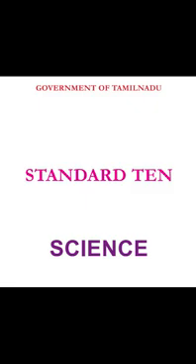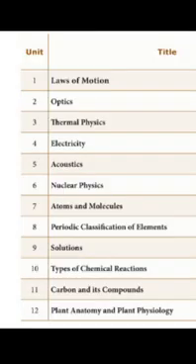And here is a small introduction to you all about 10th standard science. In 10th standard, just like your ninth and earlier classes, you will be learning physics, chemistry, botany, and zoology. And here in 10th standard book, you have totally 23 units. That is, you have 23 chapters. Out of 23 chapters, the first 6 chapters are from physics. So 1 to 6 you will have physics.